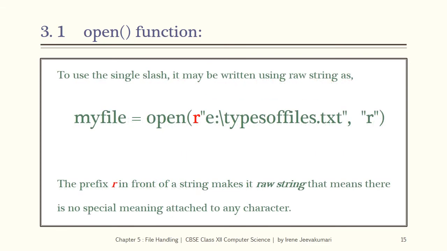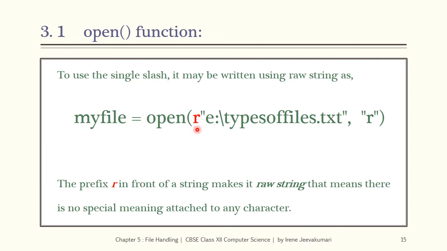To use the single slash, it may be written using a raw string as myfile equal to open within parenthesis and within quotes, r prefix, E colon single slash typesoffiles.txt. The prefix r in front of the string makes it a raw string. That means there is no special meaning attached to any of these characters.